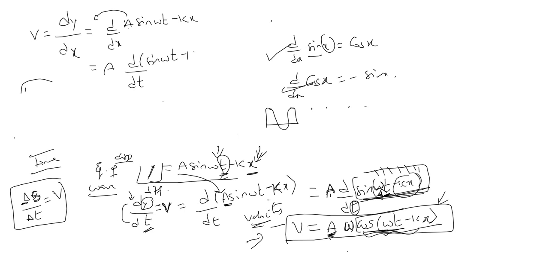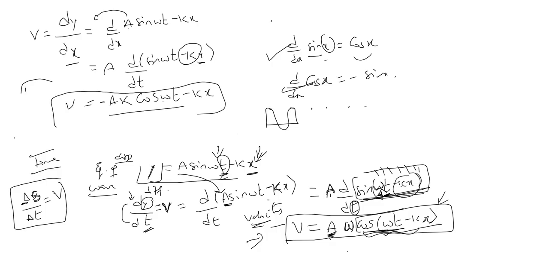Now sin will become cos, so it will become cos(omega t minus kx). Now I am doing it with respect to x, so before x what do I have? Minus k. So I will write that minus k here. Understood now? Minus ak cos(omega t minus kx), if I do differentiation with respect to x. Clear?